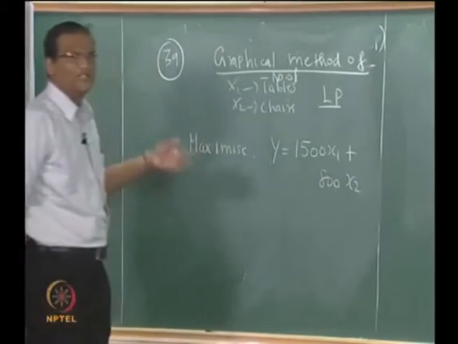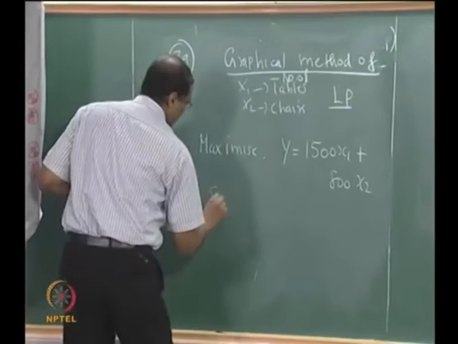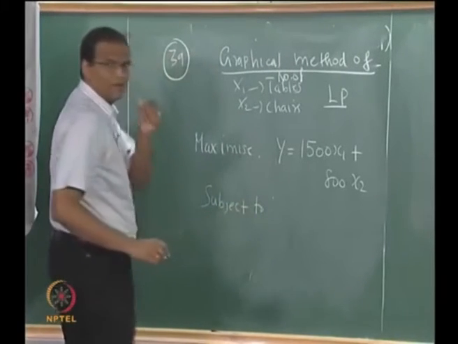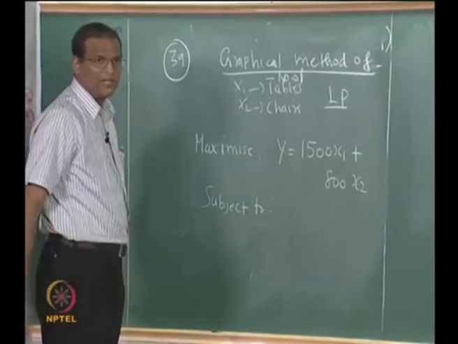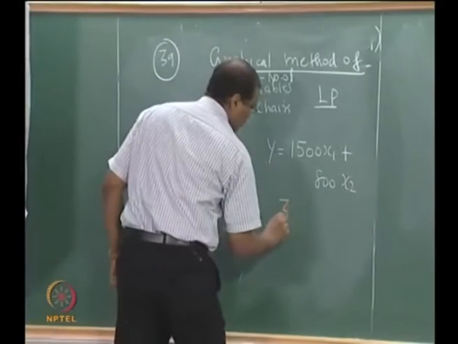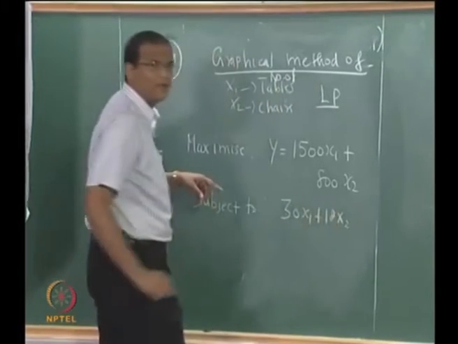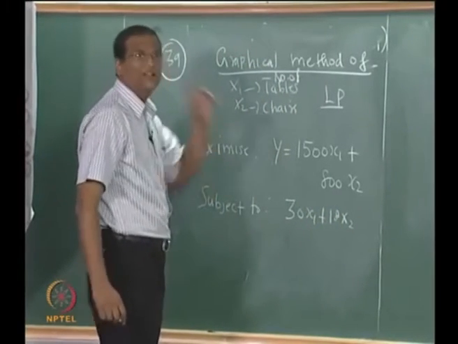Then you have to put all the subject to. x1 less than or equal to, right.